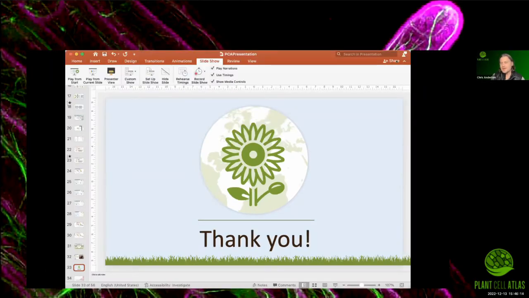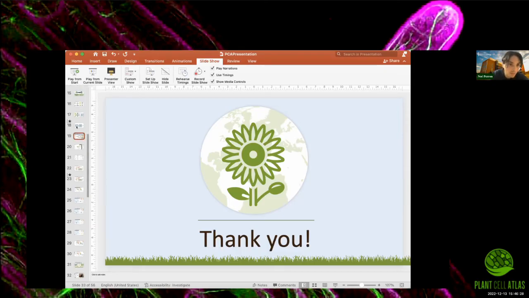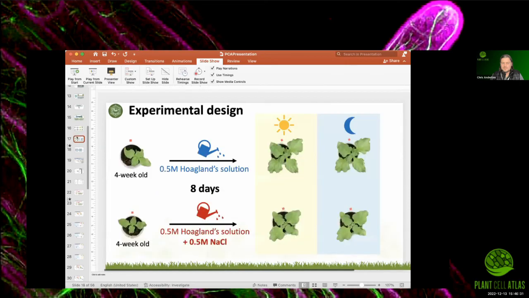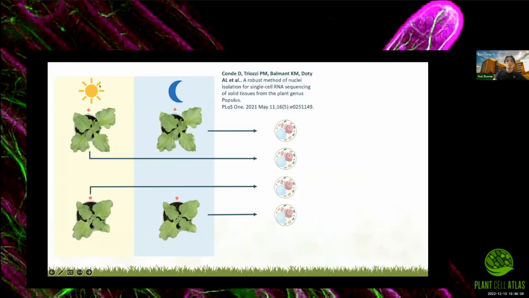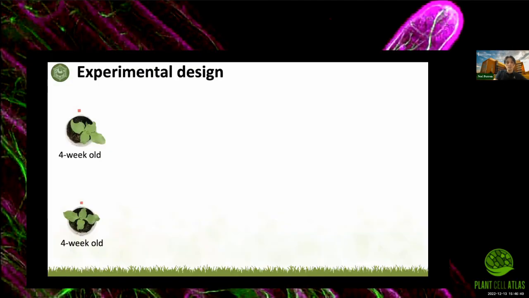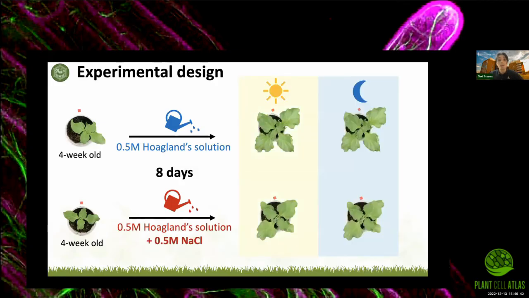The experiment didn't have a time course. Why do you think you saw a trajectory? The experiment does have a kind of time course. I'm going to go back to the slide with the experimental design. Yes, please do. All right. Sorry, here we are. So we have the control group and the salt-treated group.